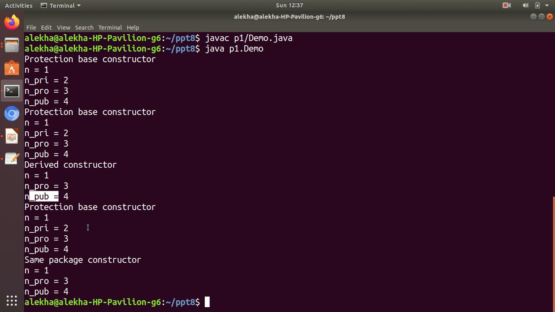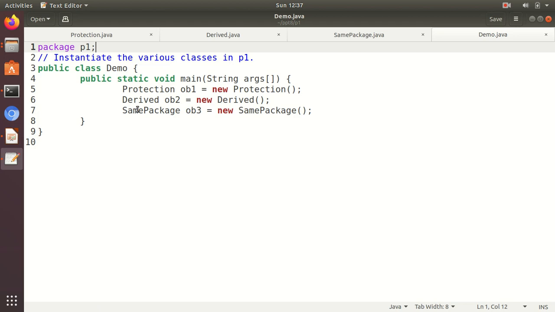Then it comes to the same package class. When this is created, inside it we are explicitly creating an object of the Protection class.